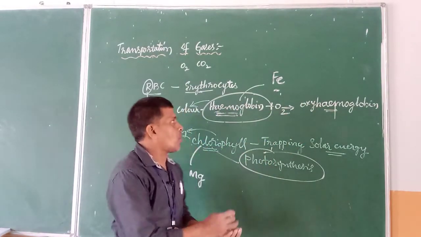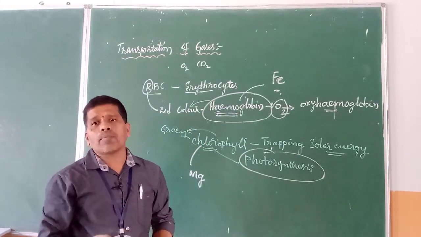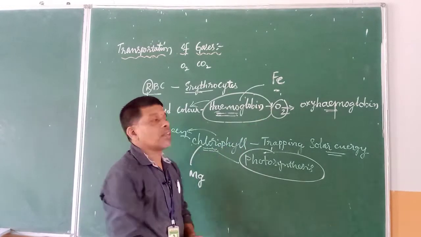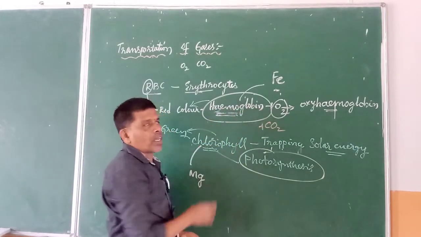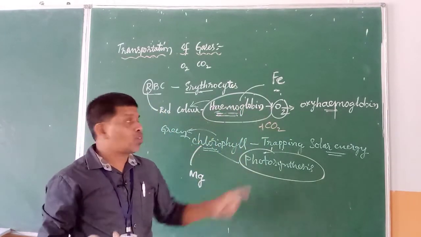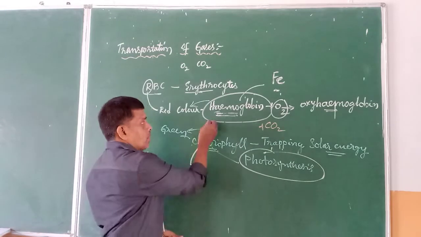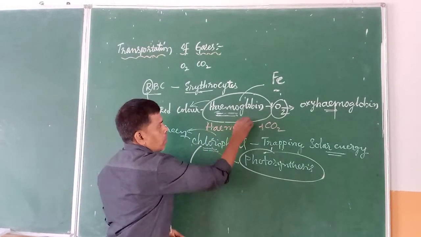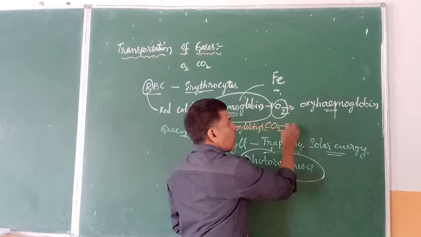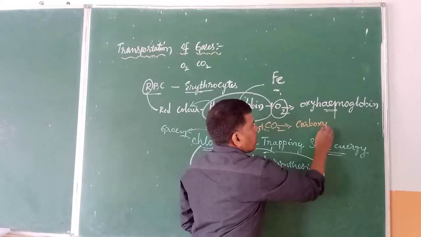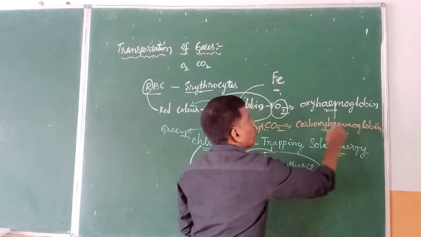Suppose instead of oxygen, in cases like fire accidents or some other abnormal situation, instead of breathing in oxygen, you are breathing in carbon dioxide. Hemoglobin has a higher affinity towards carbon dioxide than oxygen, and very easily it binds with the carbon dioxide. During such situations, hemoglobin combines with carbon dioxide, a dangerous gas, and forms what? Carboxyhemoglobin, which is highly dangerous to the human cells, right?